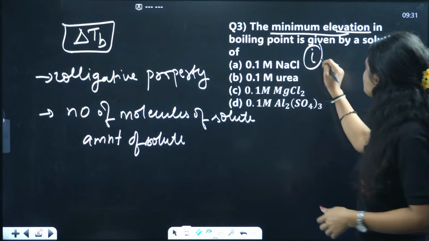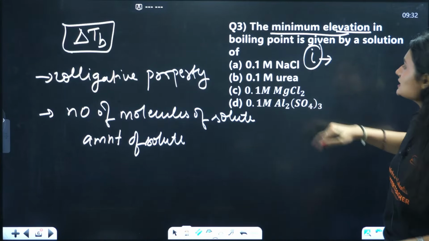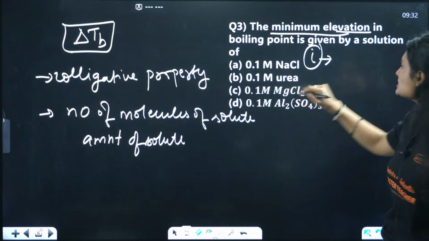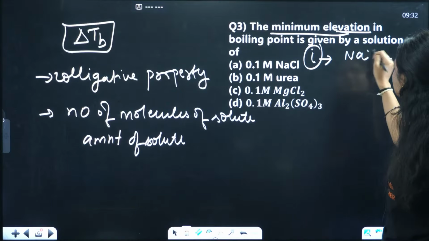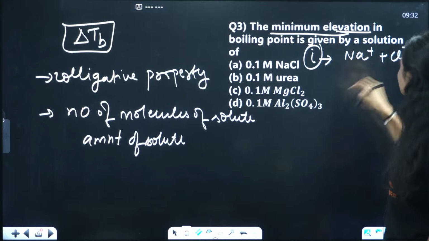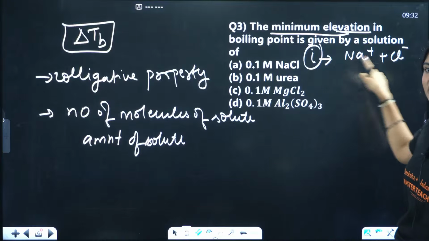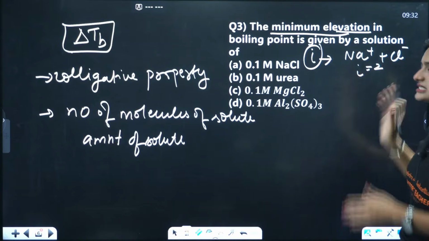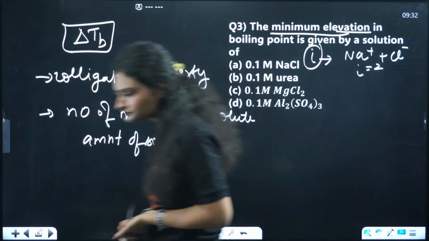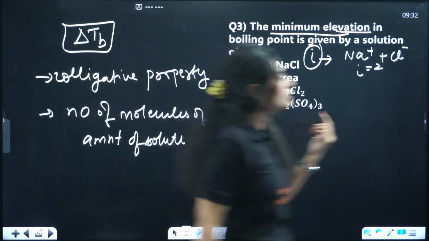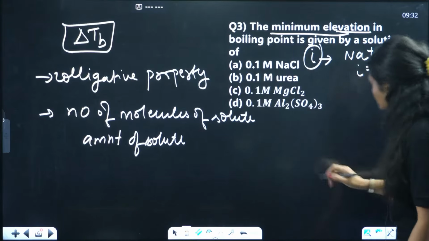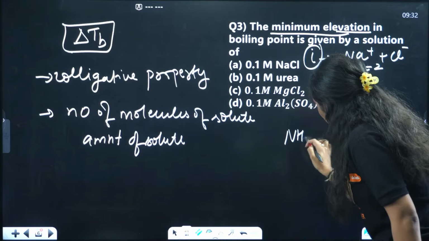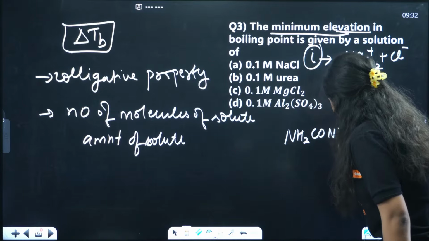Now let's see the Van 't Hoff factor for NaCl. When NaCl is present, it will dissociate as Na positive and Cl negative. How many ions are we getting? 2, right? So the Van 't Hoff factor is 2. Now let's move on to urea. Urea is NH2 CO NH2.